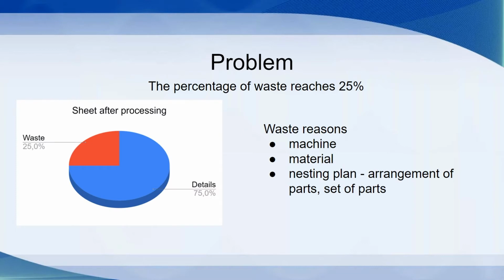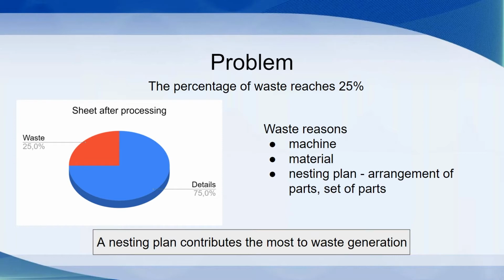The problem is in large waste after cutting metal corners on a milling machine. The waste is represented by scraps. At the factory, the nesting plan is made manually in CutCompass. The slide shows the causes of waste.